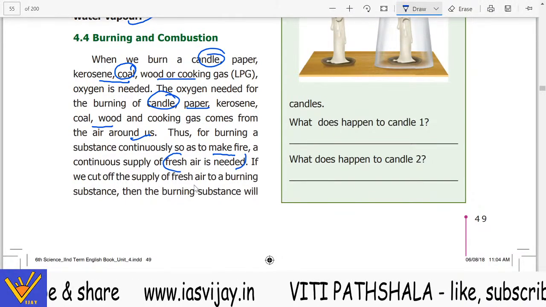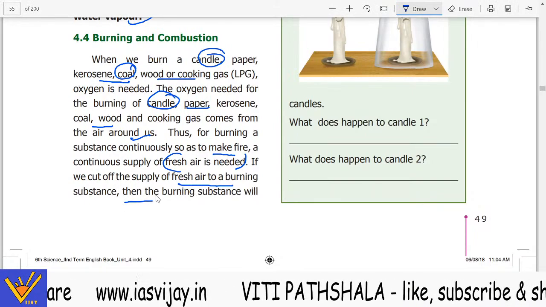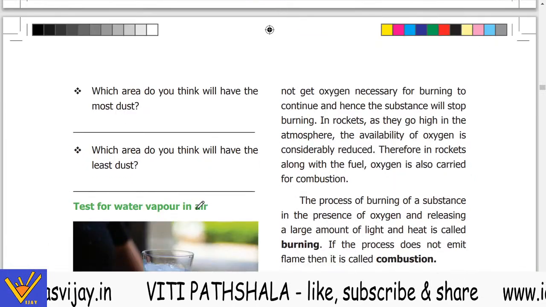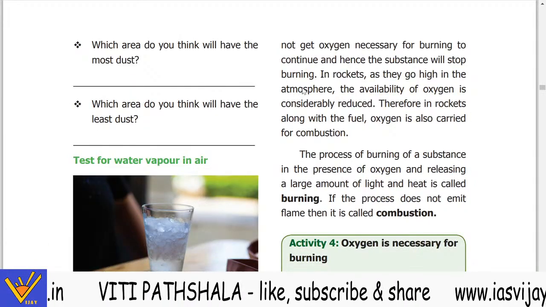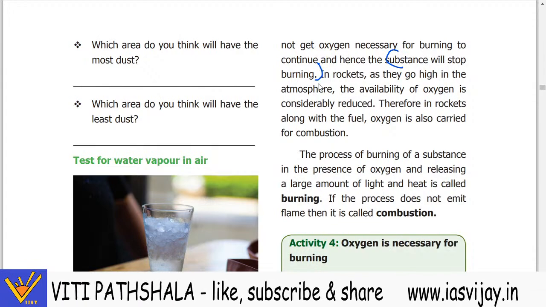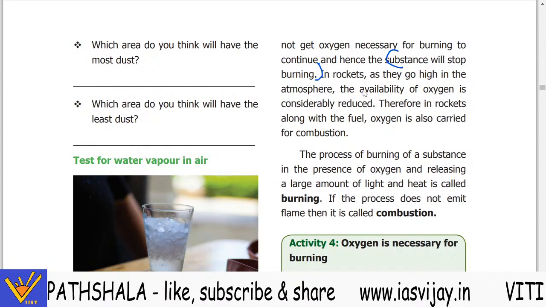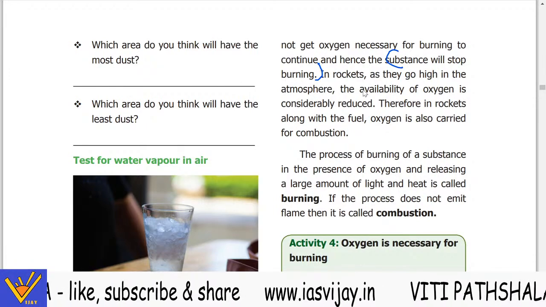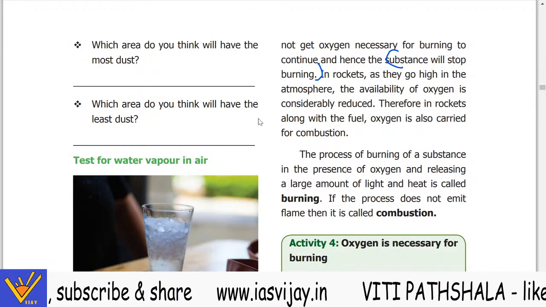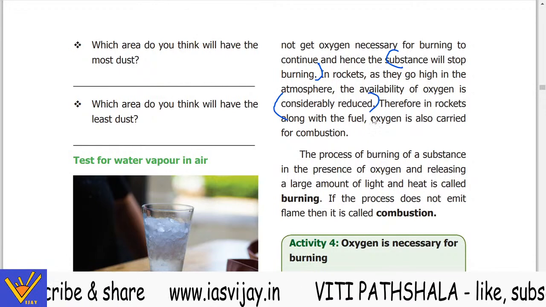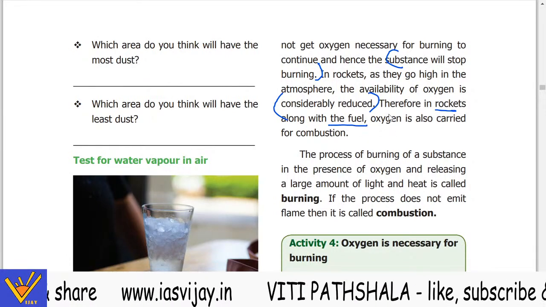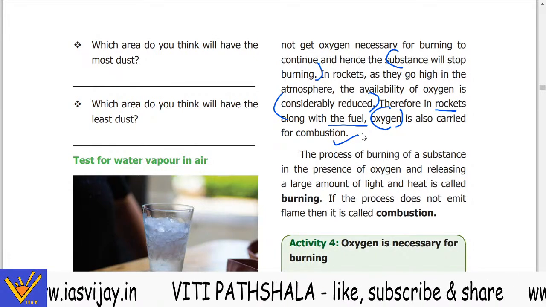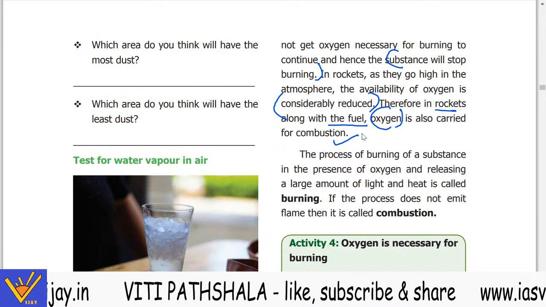If we cut off the supply of fresh air to the burning substance, then the burning substance will not get the oxygen necessary for burning to continue, and hence the substance will stop burning. In rockets, as they go high in the atmosphere, the availability of oxygen is considerably reduced. Therefore, in rockets, along with the fuel, oxygen is also carried for the combustion. So oxygen भी carry की जाती है combustion के लिए.